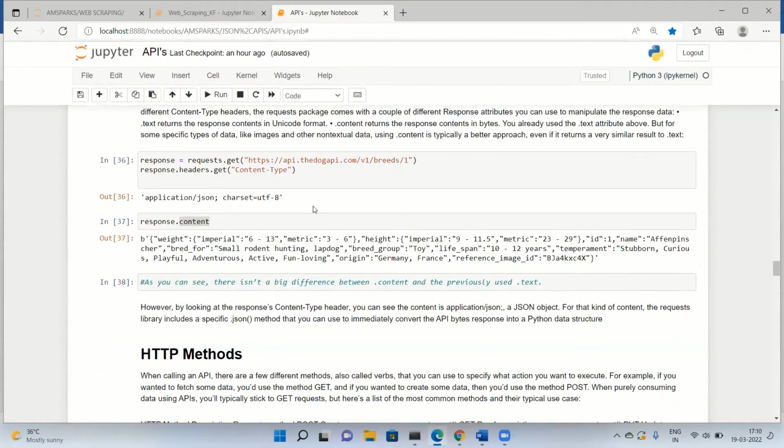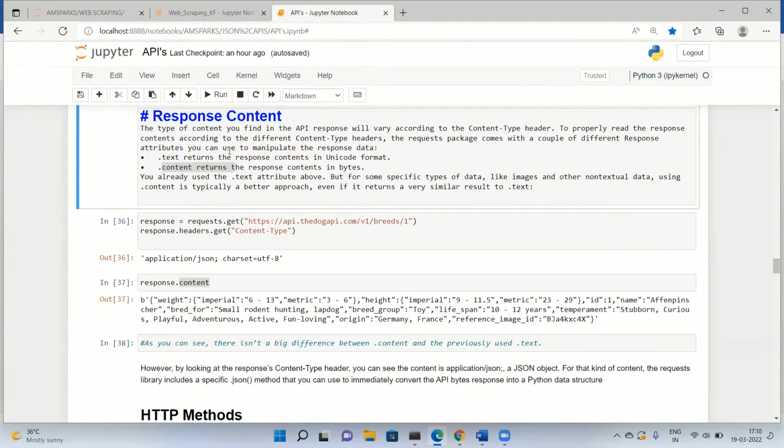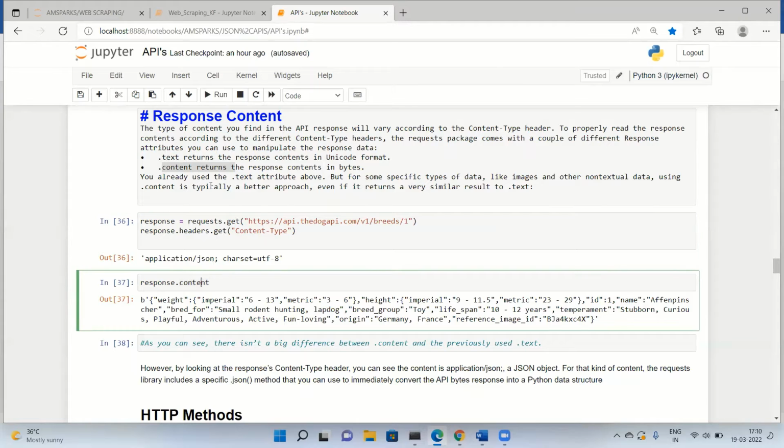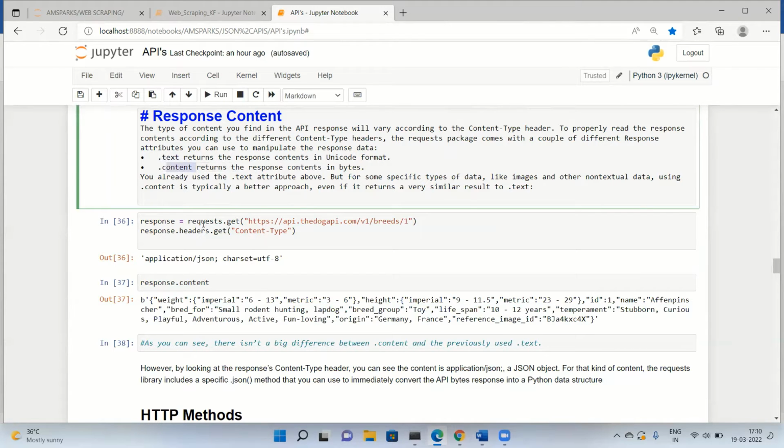Next is response content. It's the same way, no big difference. Just .text will return the content if it is in text format, and .content will return it if it is in non-textual format. So these are the two different methods, .text and .content.